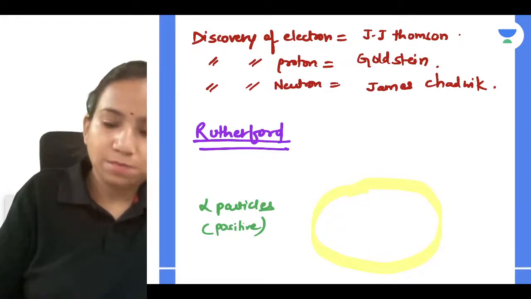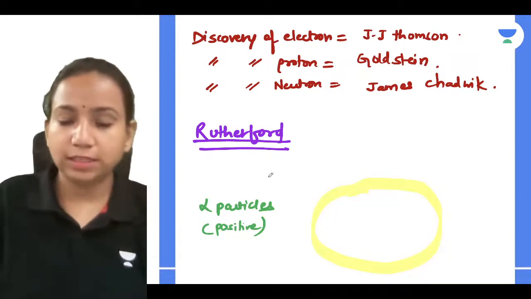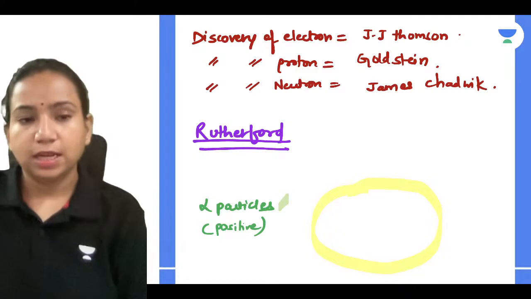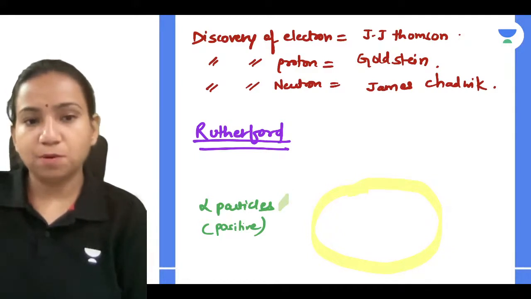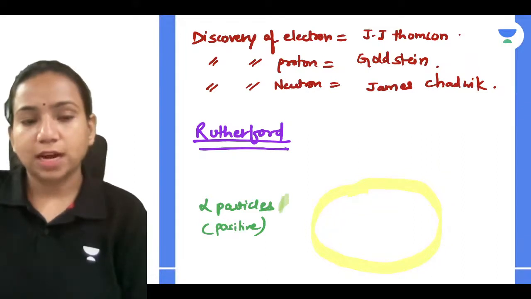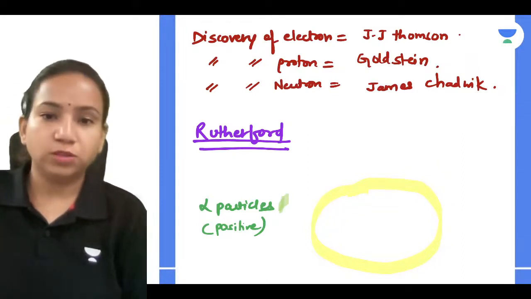Correct, guys? And when he bombarded the alpha particles, what happened is very simple: they started going through the atom.